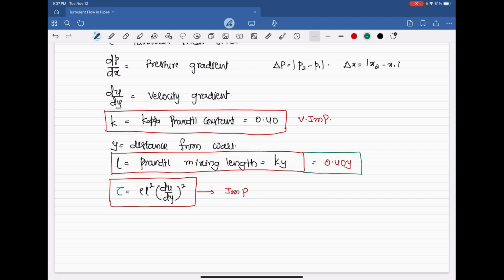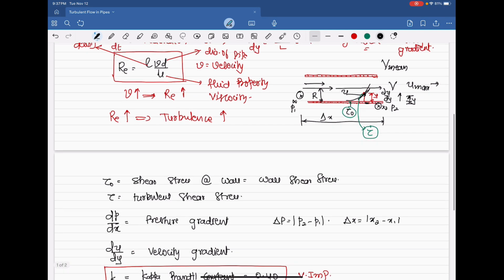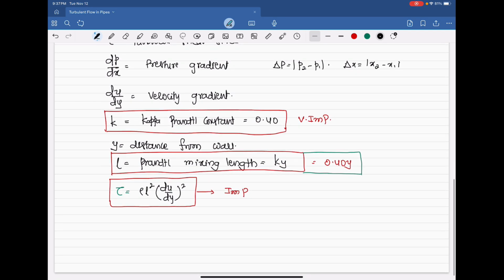What are the quantities we have to know to really understand the fluid flow exactly? Centerline velocity I have spoken about. What is the centerline velocity? Centerline velocity is u max, that is the maximum. Then mean velocity.